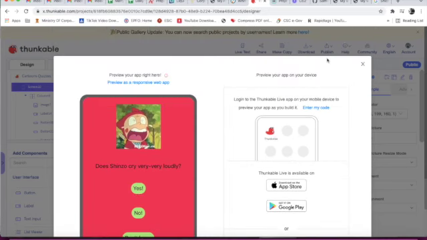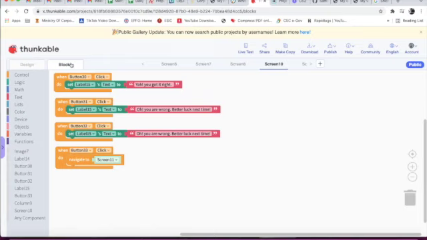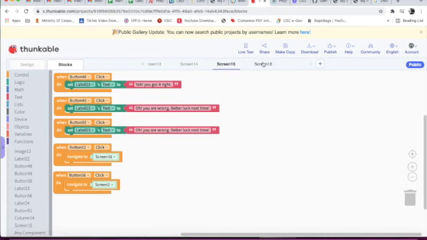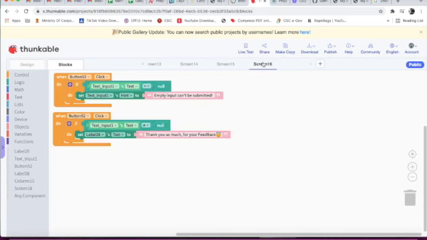Okay. There is one thing I have missed that I have not showed you: screen 16, that is the feedback page. That is very important. When button 52 is clicked, if the text input's text is equal to null, set the text input's hint to "empty input can't be submitted."